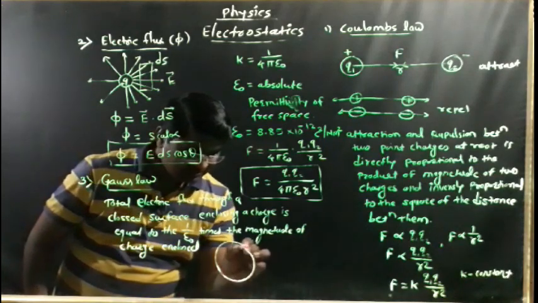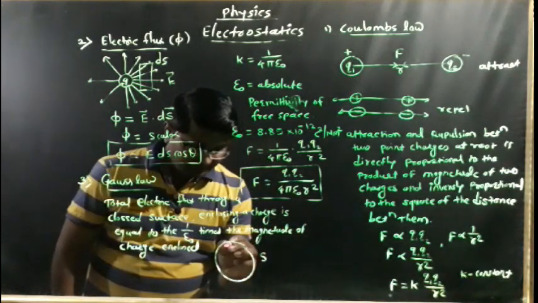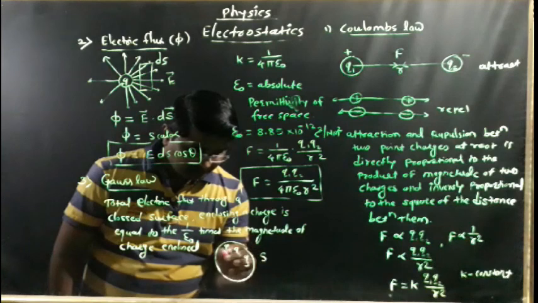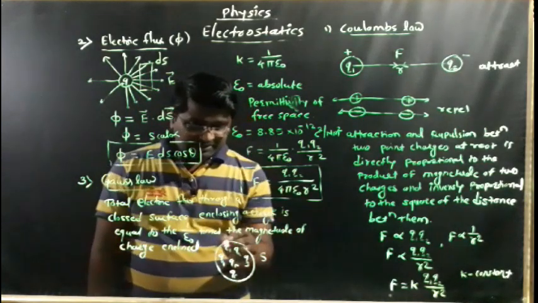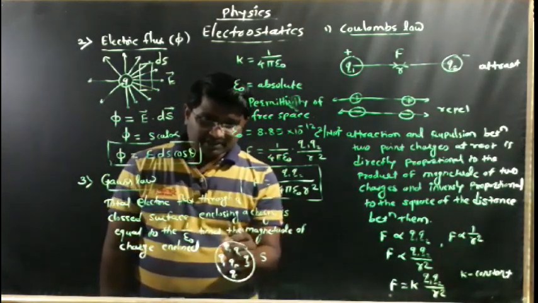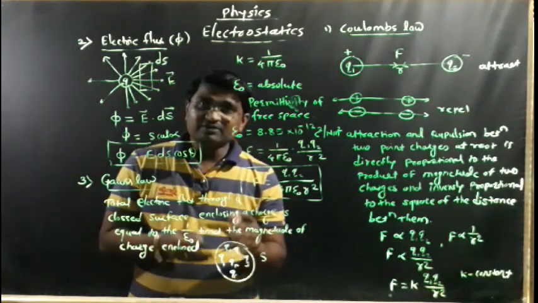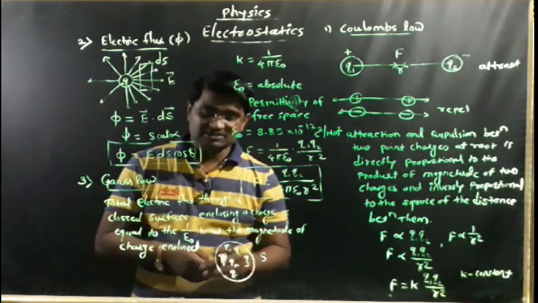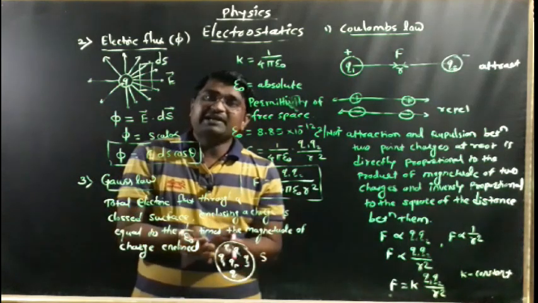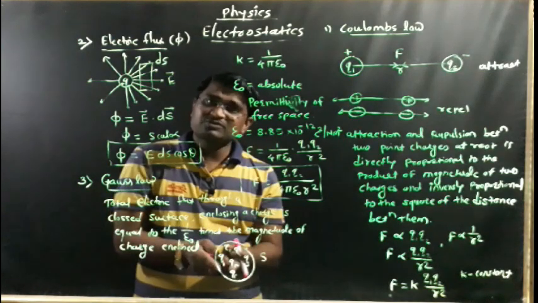Imagine that this is a closed surface, denoted by S. Inside this closed surface, many charges are enclosed. Imagine the first charge. This charge also produces an electric field, which means it produces its own flux. What is the flux of the first charge? How much flux is produced by the second charge? Together they make the total electric flux through this closed surface, so we can measure the total electric flux through this closed surface.